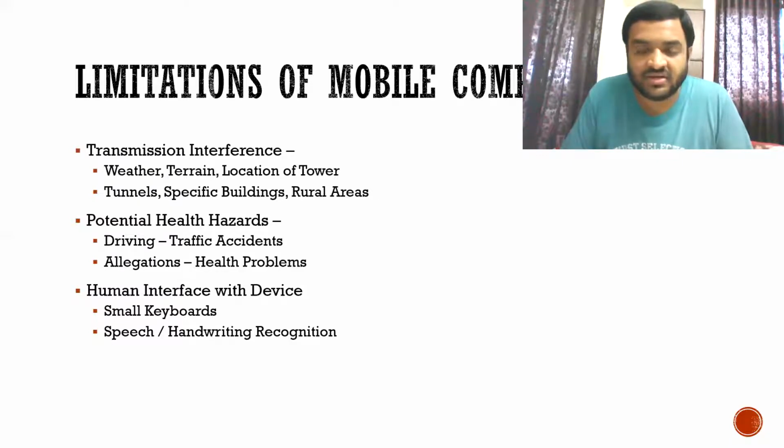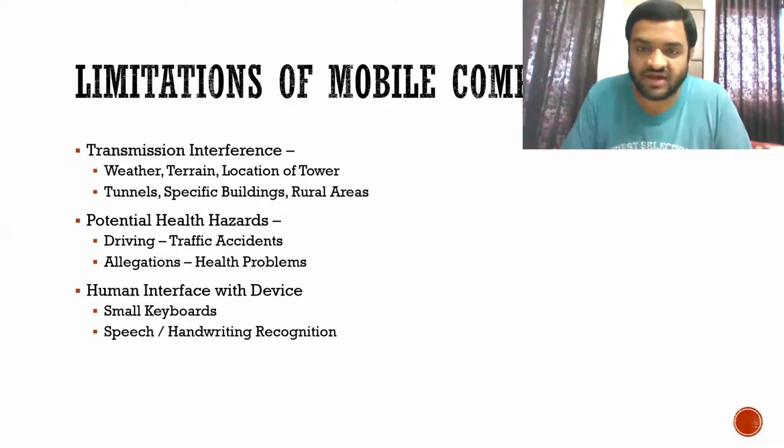Whether it is a rainy season, we might not get reception. Then terrain. If you go to any fort or any high location, like in the hilly areas, there are still some spots where you might not get reception. Then location of tower.